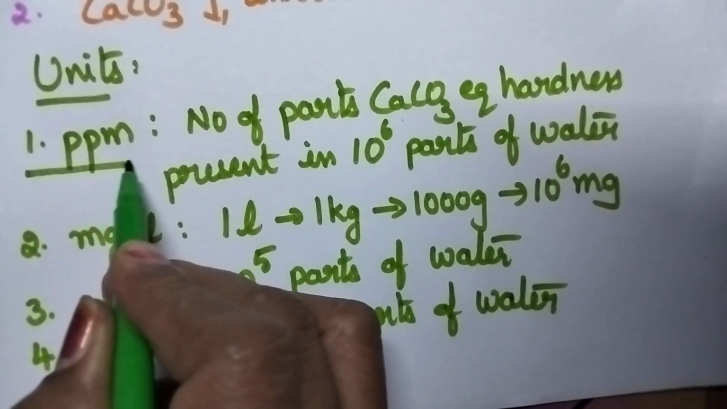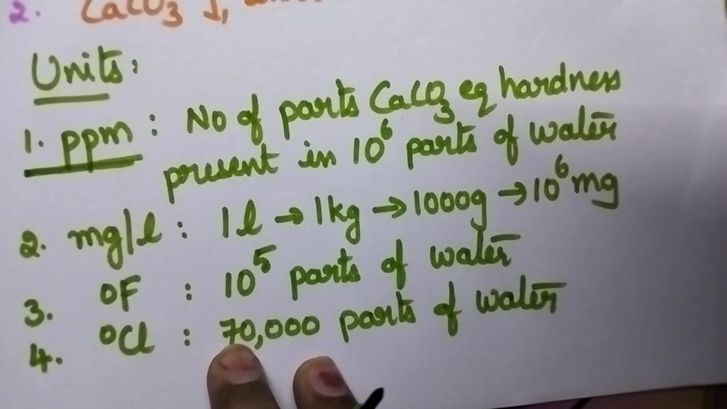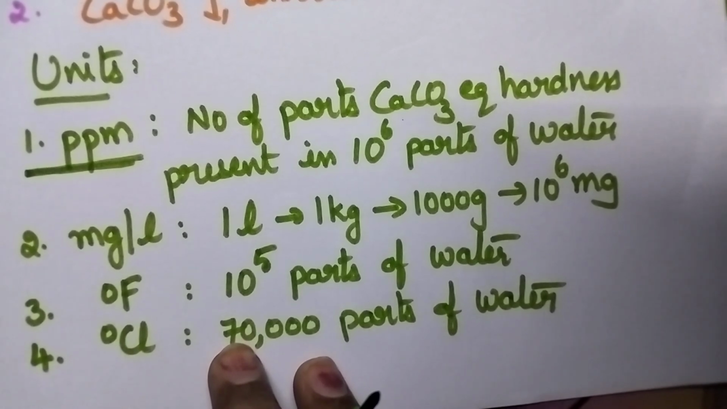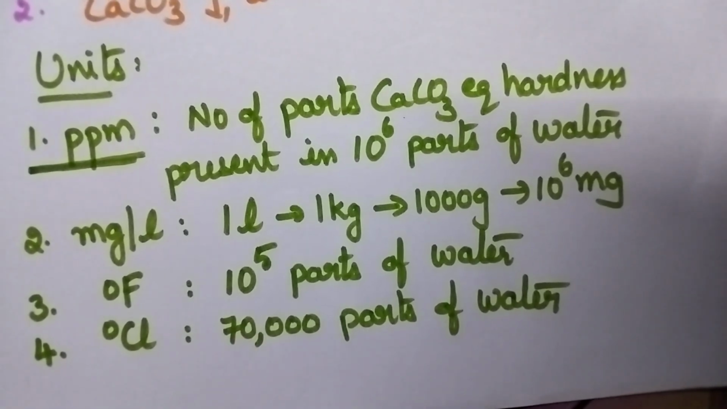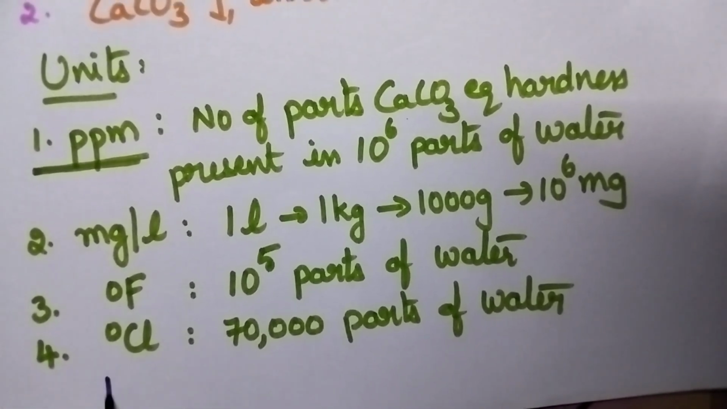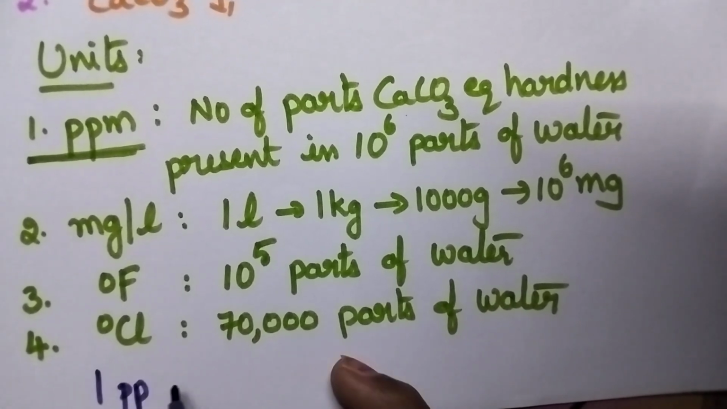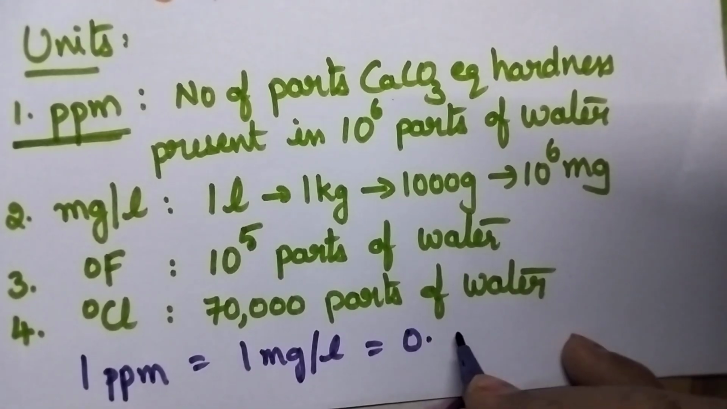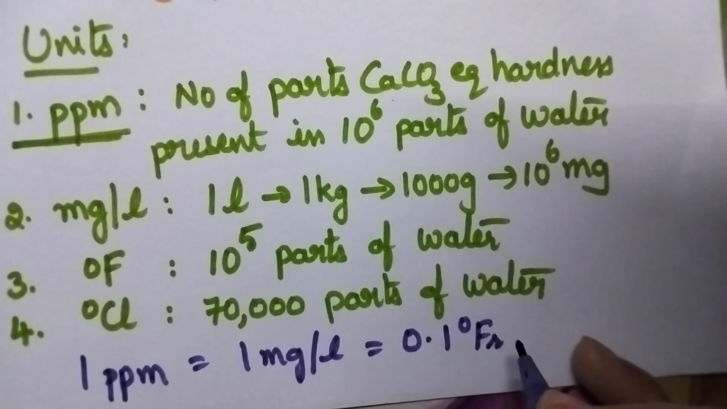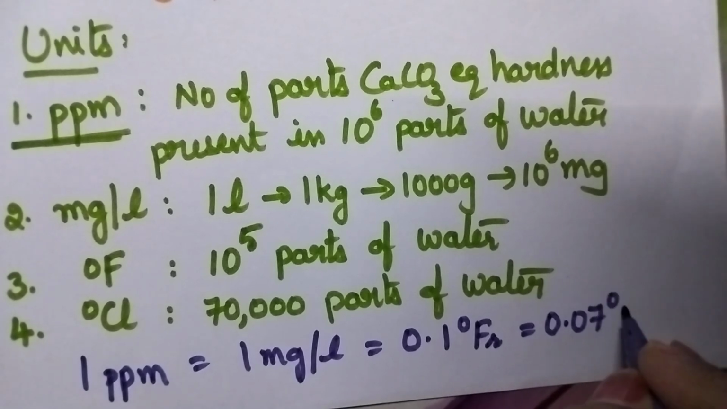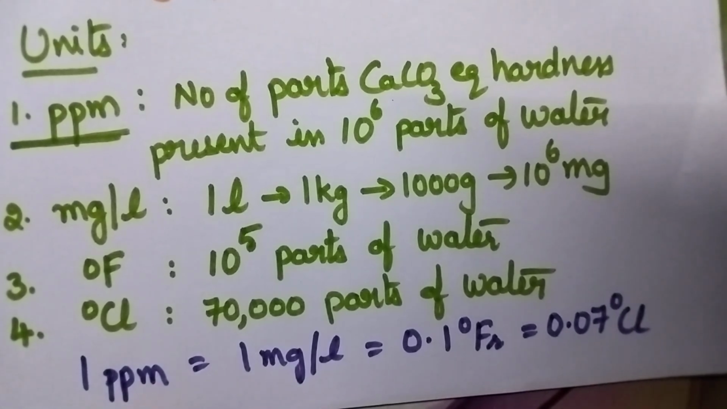In general, the hardness is expressed in ppm. So ppm means the number of parts of calcium carbonate equivalent hardness present in 10^6 parts of the water. So coming to the relation among the units, always 1 ppm is equal to 1 mg per liter, that is equal to 0.1 degree French, that is equal to 0.07 degree Clark. So this is the relation among the units to express hardness.